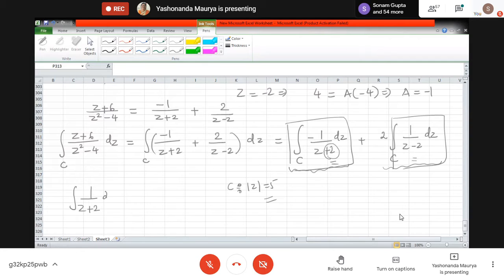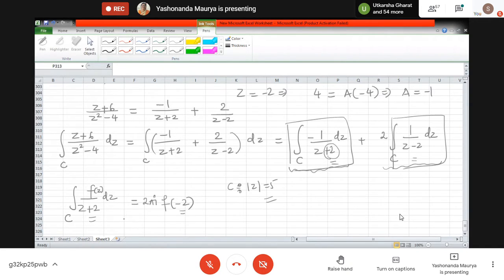I am using the Cauchy integral formula. What does the Cauchy integral formula say? If it is f of z, then the value of this integral is 2 pi i f of minus 2, because I have written plus 2 here, so the point is minus 2.